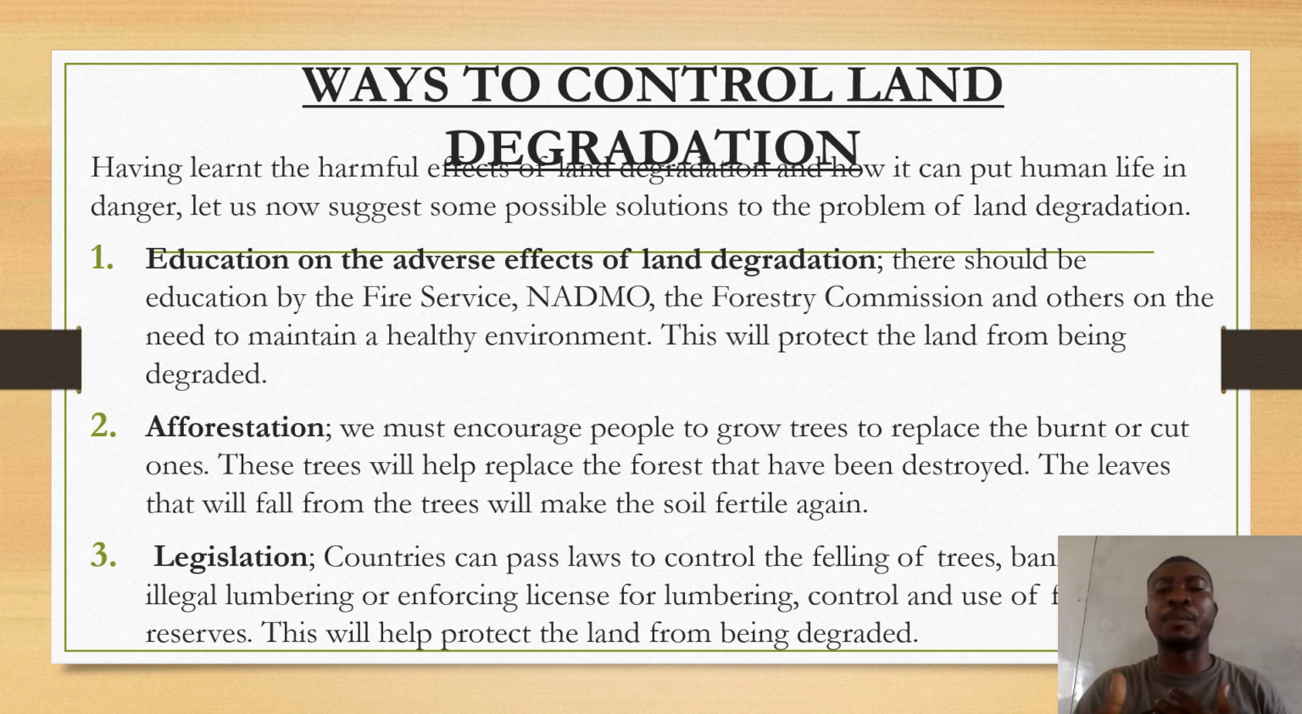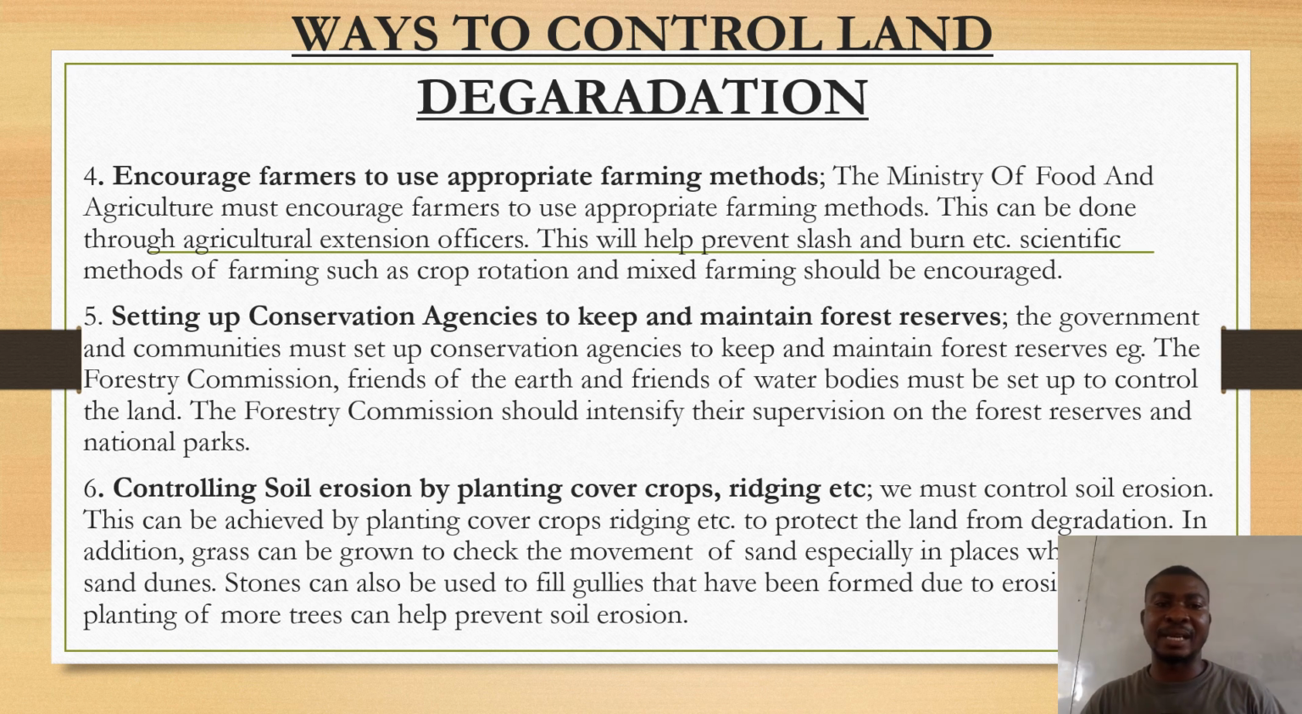We have to give licenses to people who are willing to cut down trees for other purposes. If you want to cut down trees, there is a law; laws must be established and licenses must be issued to people who want to cut down trees. We have to ban illegal lumbering and enforce licenses. There must also be a group to control the use of forest reserves. This will help protect the land from being degraded.